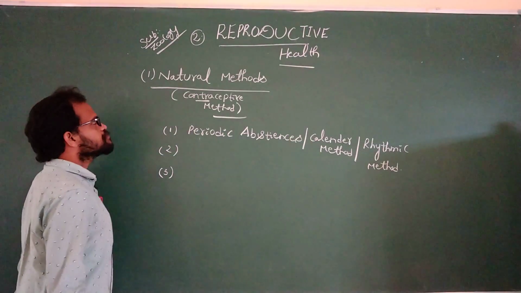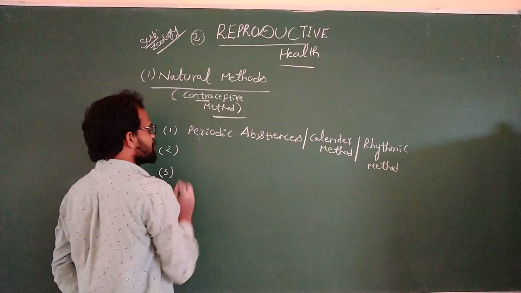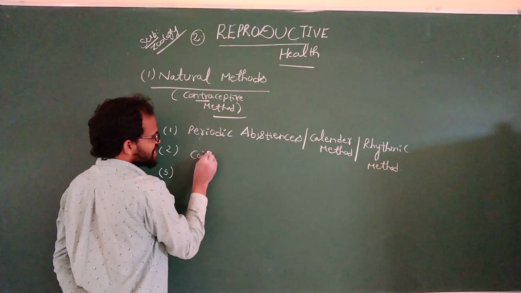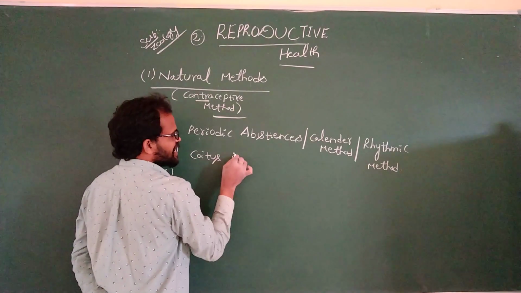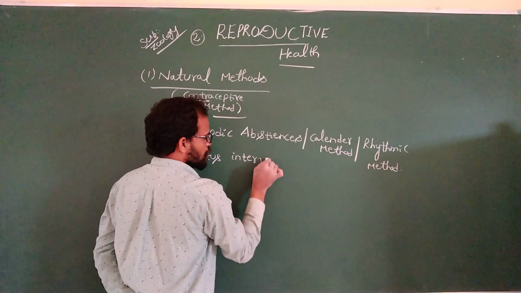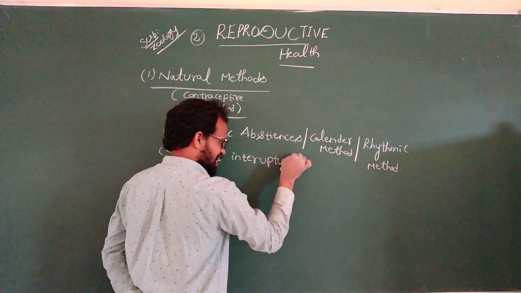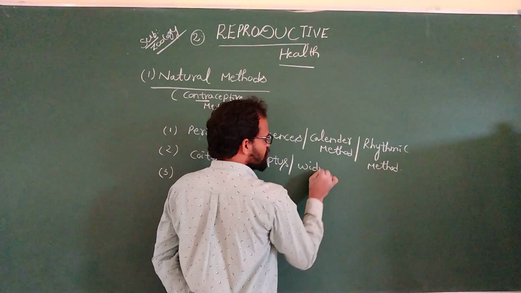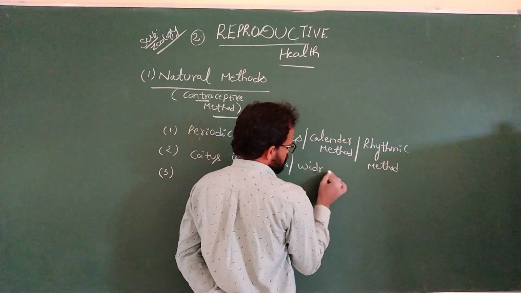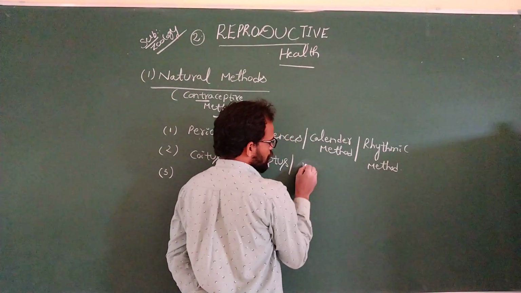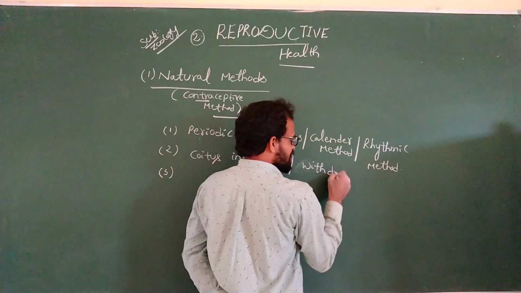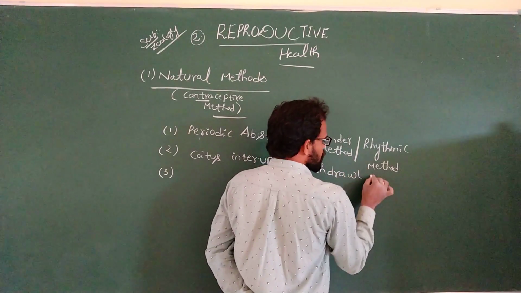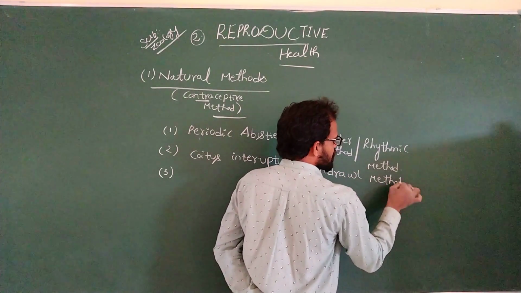What is the second natural contraceptive method? That is coitus interruptus. Coitus interruptus is also known as the withdrawal method.